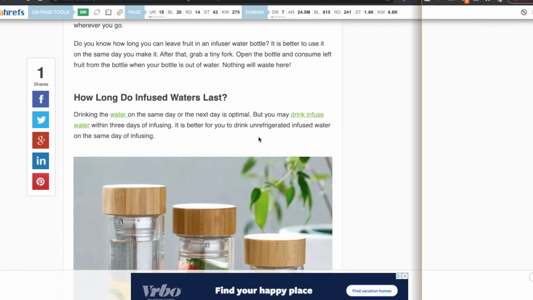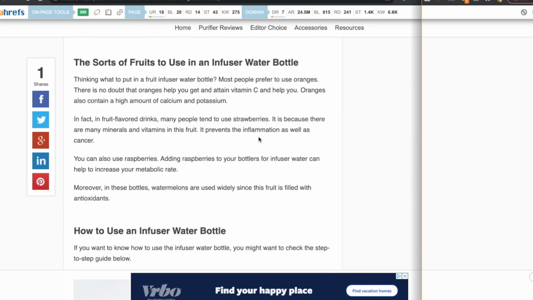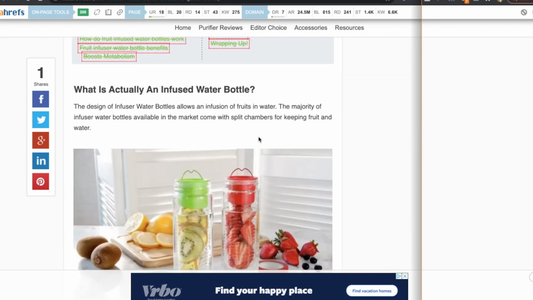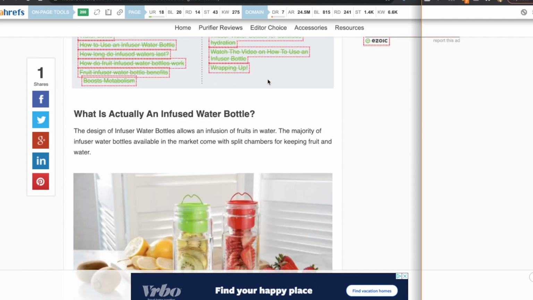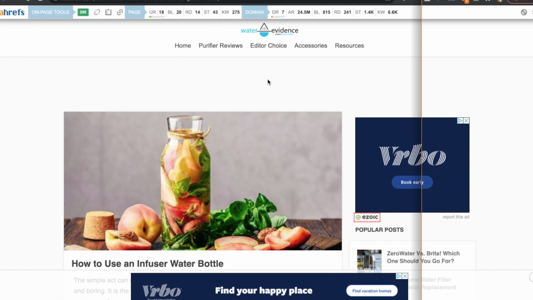Look how long this is. So you want to see how long is it? How much content do I have to write? You never want to copy any content as well. You need to have original content. Okay, so with that said, what we're going to do now is we're going to take this site over, because I like what we found here. I like that there's some potential here.